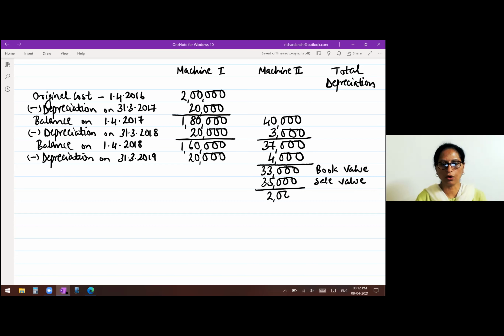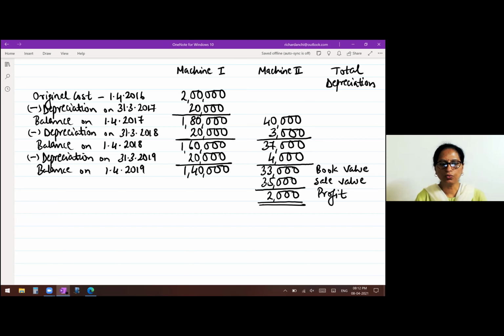So it's 2,000 profit. If sale value is less than book value, you will get a loss. And for the first machine, it still remains in business. So if you deduct there, your balance will be 1,40,000 as on 1st April 2019.